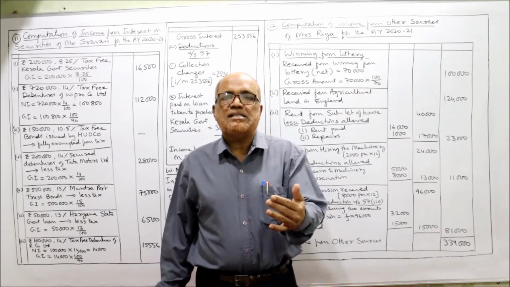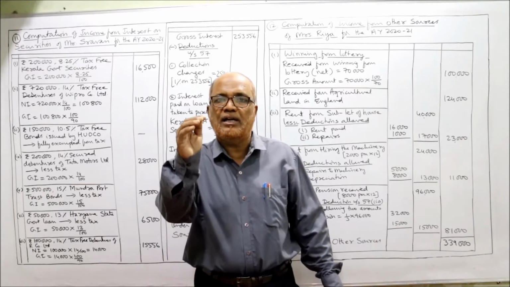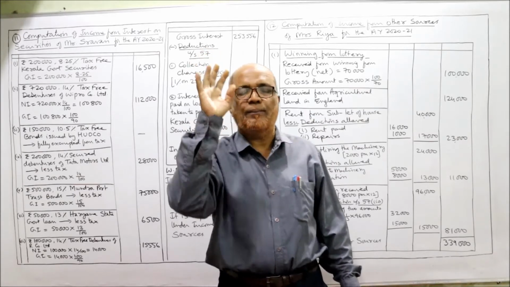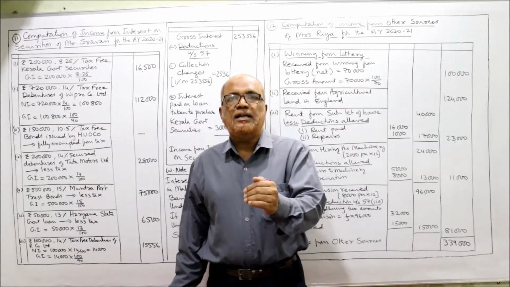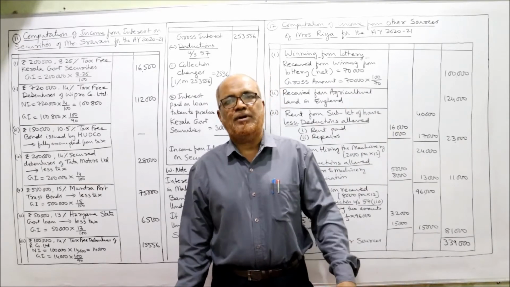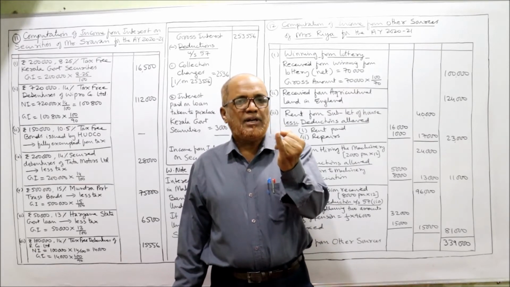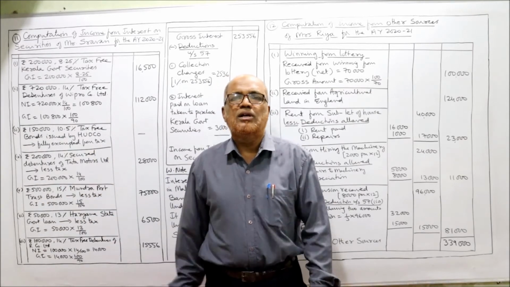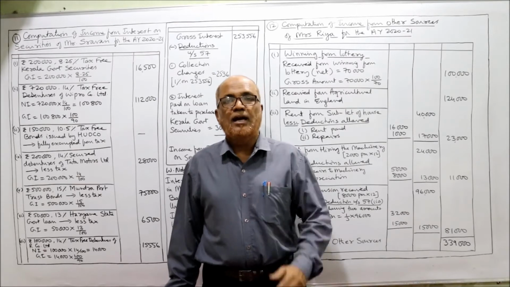Now, less tax security are those securities on which the issuing authority will deduct the interest, and net interest will be paid to the security holder. The amount deducted, TDS, will be deposited by the issuing authority in the income tax department. These are the three. Now, what is the taxability? For exempted from tax security, we should not take it in the computation. We should give a note that this security is fully exempted from tax, no tax will be applied.